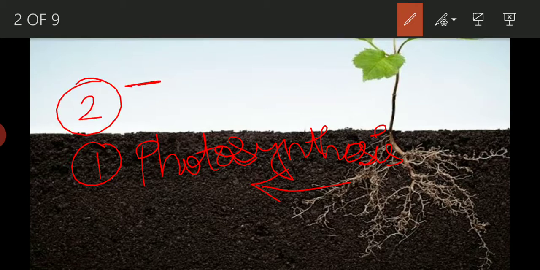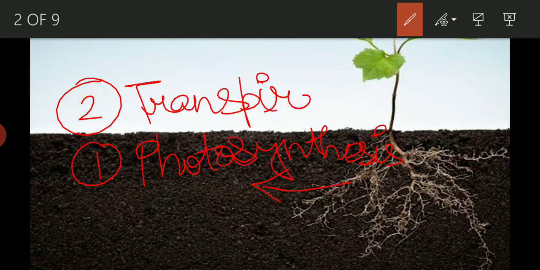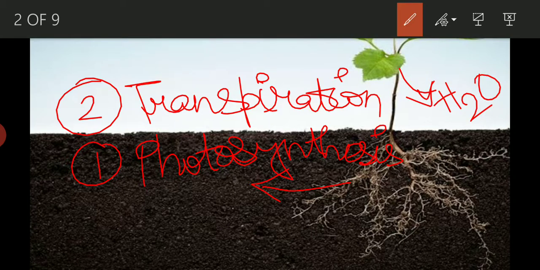Next point is transpiration. I will make a separate video on the topic transpiration, but for now you need to know that from the plants a large amount of water gets evaporated as water vapor.